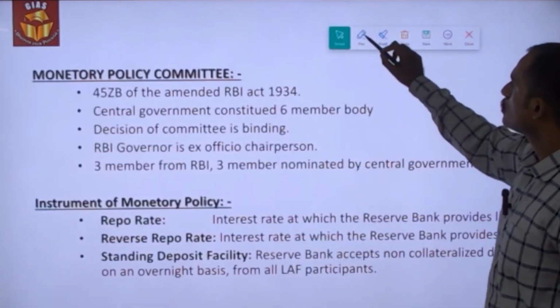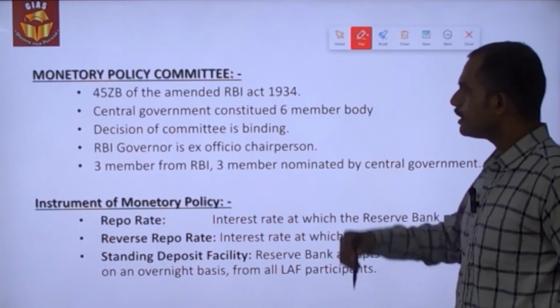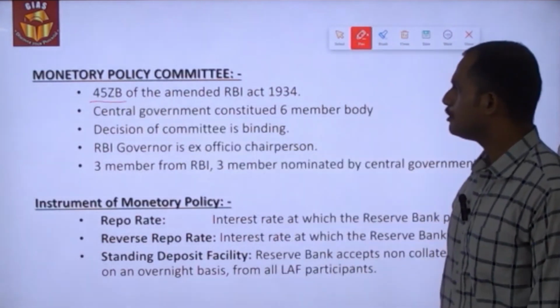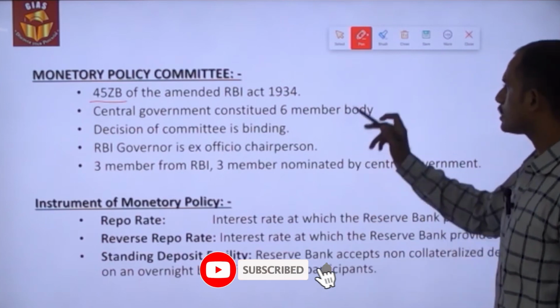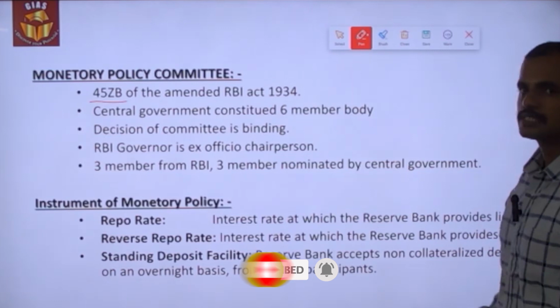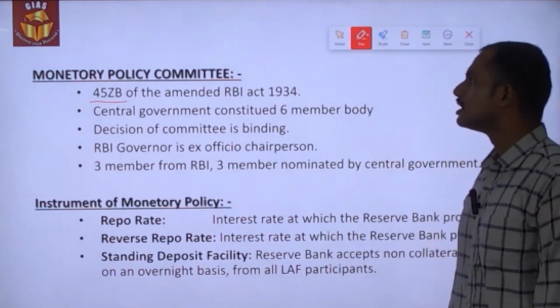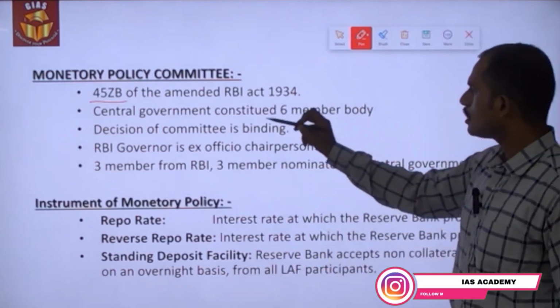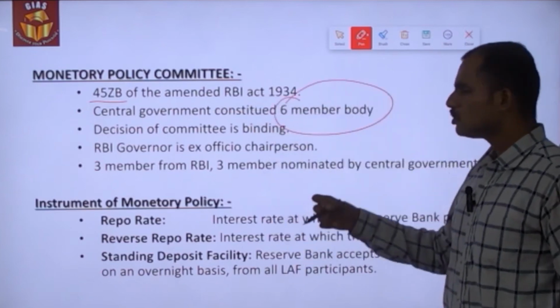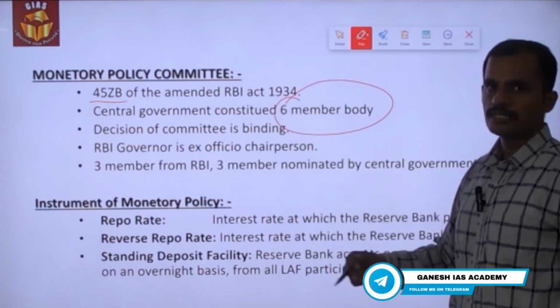Okay, let's have a look into the Monetary Policy Committee. It has been created by the central government under Section 45ZB of the RBI Act 1934, which was amended to give power to the central government to create the Monetary Policy Committee. The central government constituted a 6-member body, whose decision is binding on the banks.